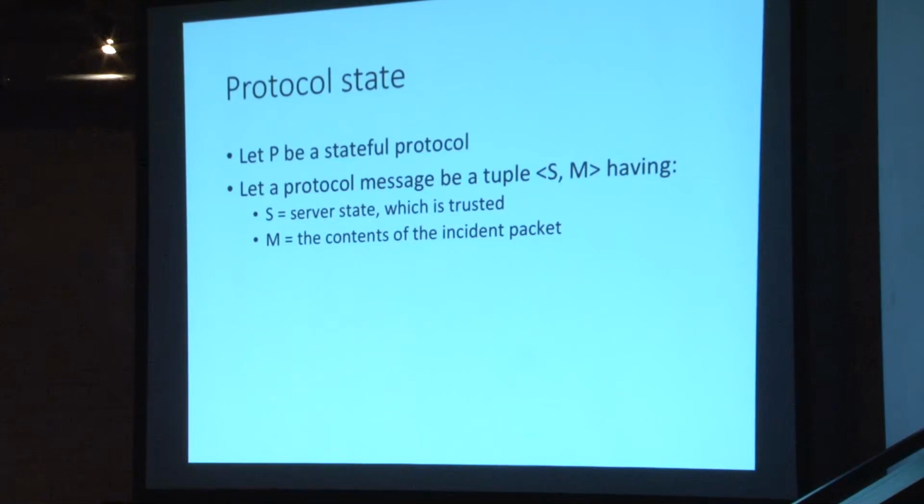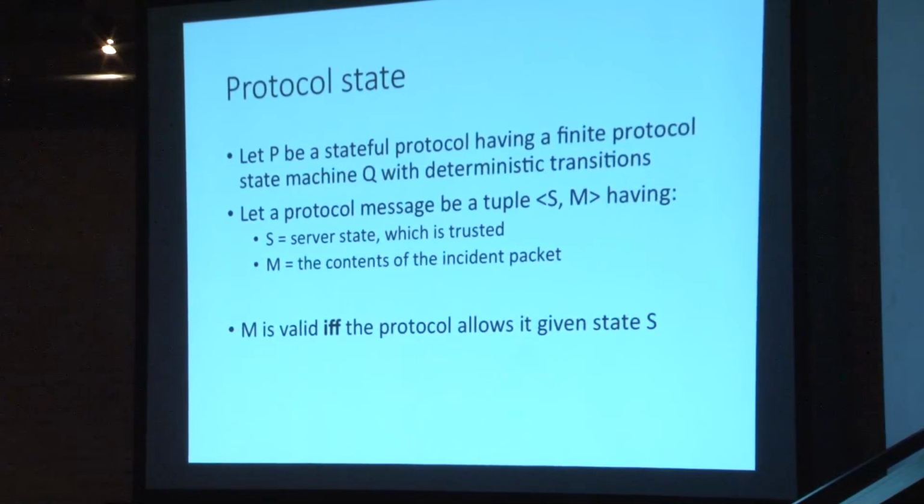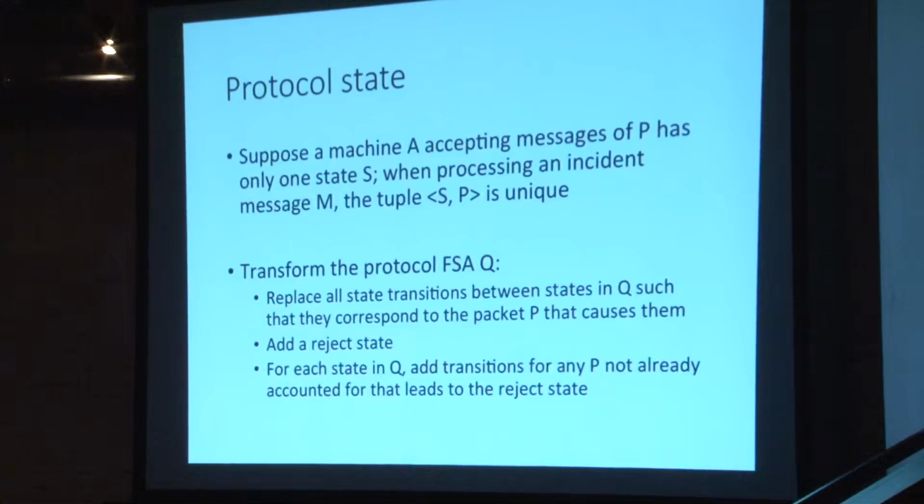So we can take this context in which the packet is being parsed and treat it as though it were an encapsulating element. Then we can simply do this. We'll draw up a state machine using our existing protocol state machine from these previous states S, and then we'll simply add the validity of the message to this. We'll construct a new state machine that essentially adds arrows to a reject state for all of the messages that are not valid given our current server state, and there we have it. We've just shown by construction that it happens that